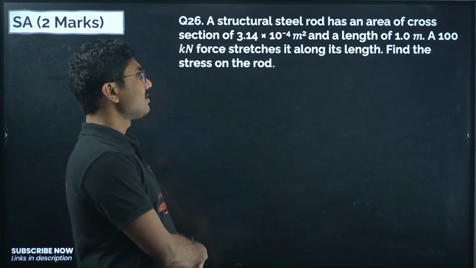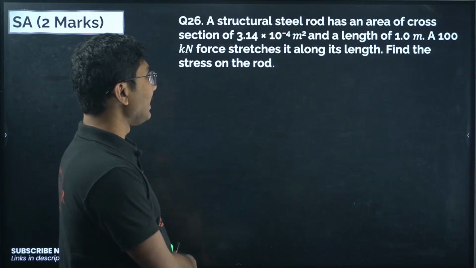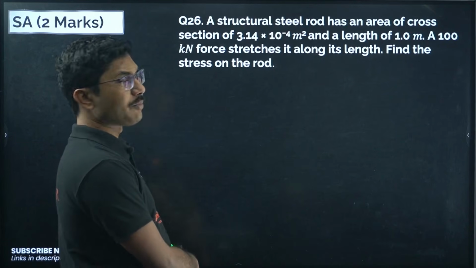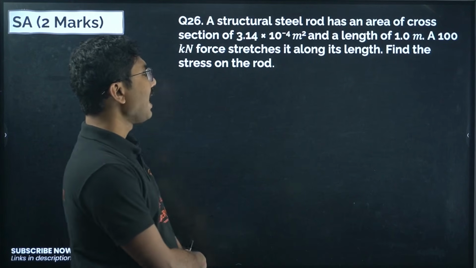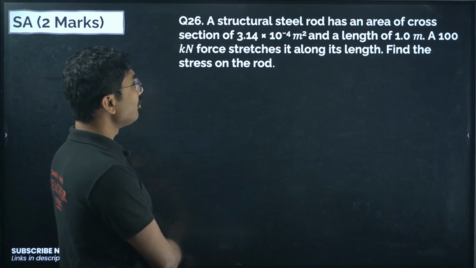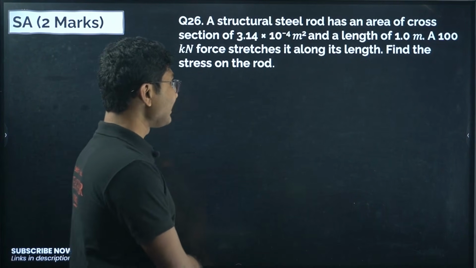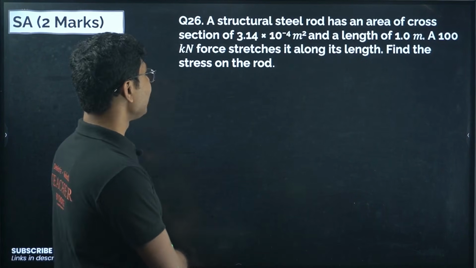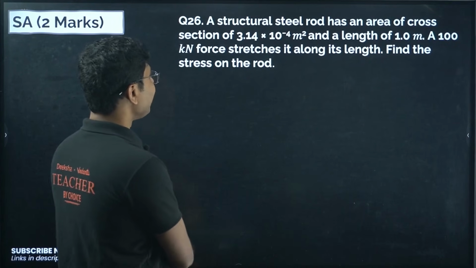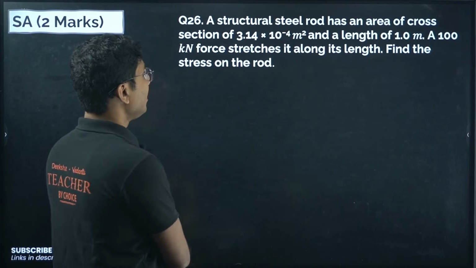A structural steel rod has an area of cross section of 3.14 into 10 to the power of minus 4 meter square and a length of 1 meter. A 100 kilonewton force stretches it along the length. Find the stress on the rod. Okay, so you have to find the stress of the rod.